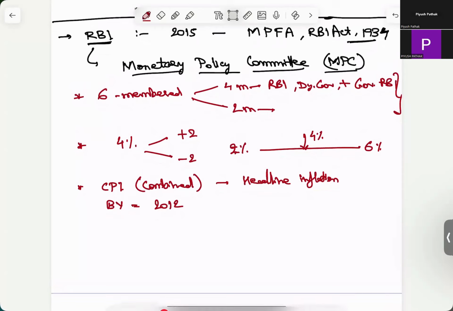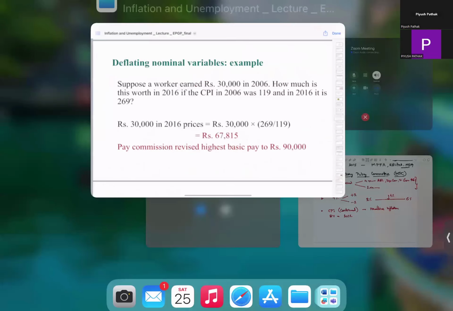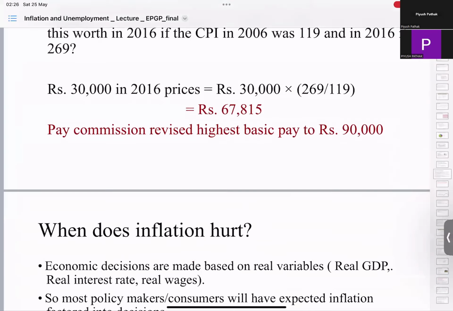There are some criticisms of it, that this trades off growth and everything, but this is how it is. You have to tackle inflation. Criticism would always be there.